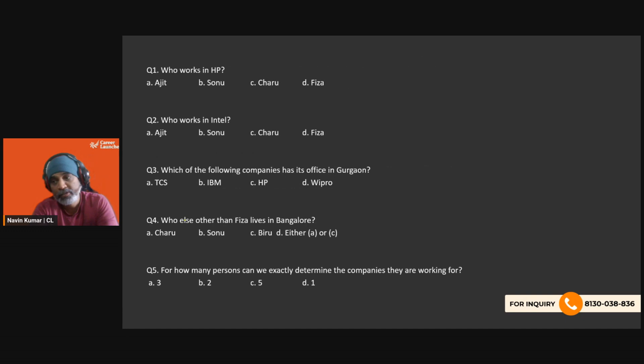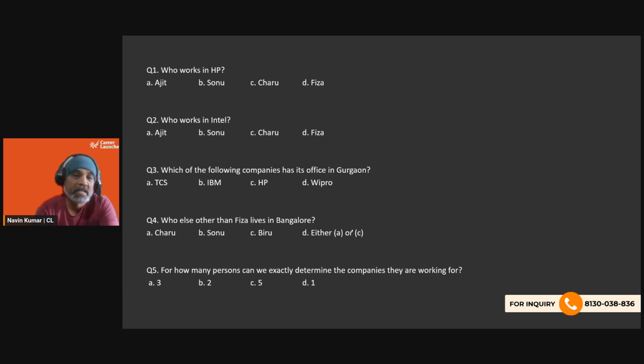So who works in HP? We have got four options, definite ones. Who works in Intel? Four definite options. Which of the following companies has its office in Gurgaon? Four definite options. Who else other than Fiza lives in Bangalore? Question number four has one option which says either this or this. So we have to be careful.